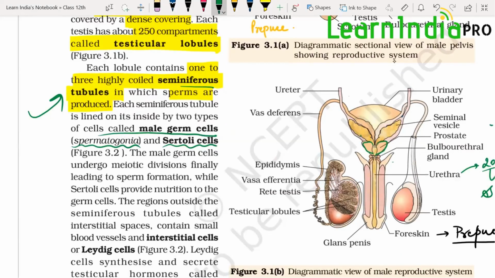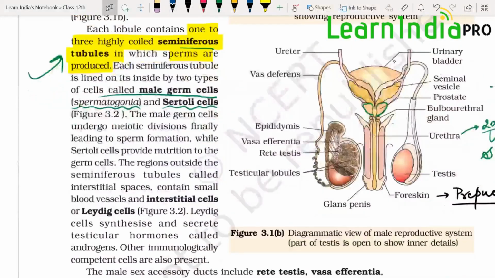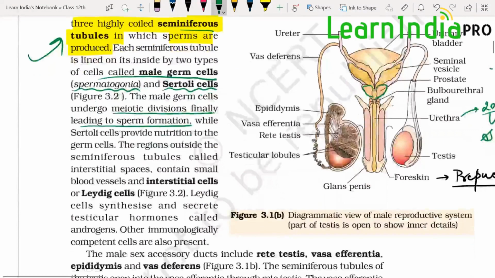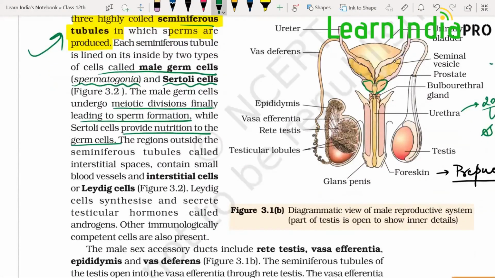Now, if we compare this with the plants, in case of plants, what was there? There was the sporogenous cell or microspore mother cell, and what was the nourishment? That was tapetum. Here you can say it has similar functions. Microspore mother cell can be compared to the male germ cell, and the tapetum cells can be compared with the Sertoli cells. The male germ cells undergo meiotic division, finally leading to sperm formation, while Sertoli cells provide nourishment.